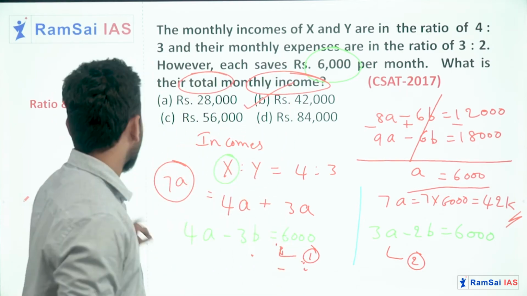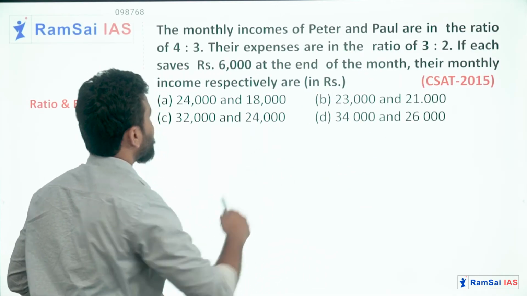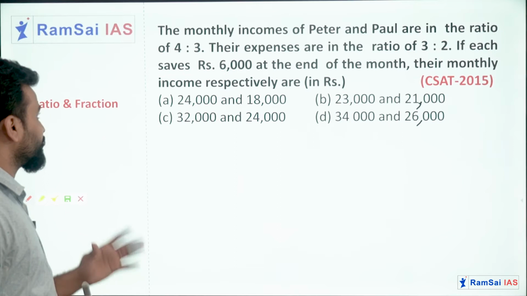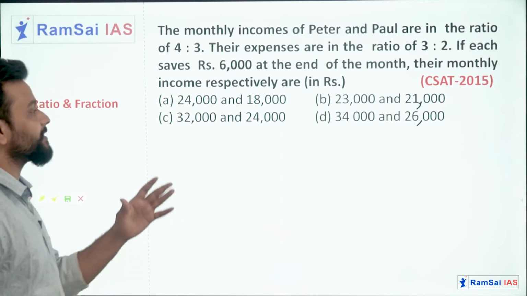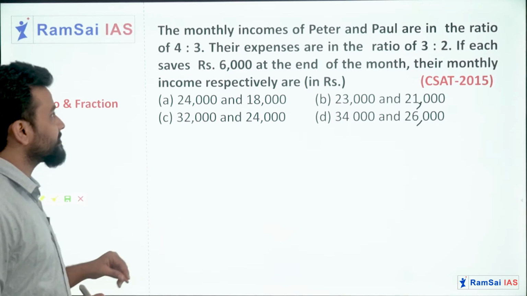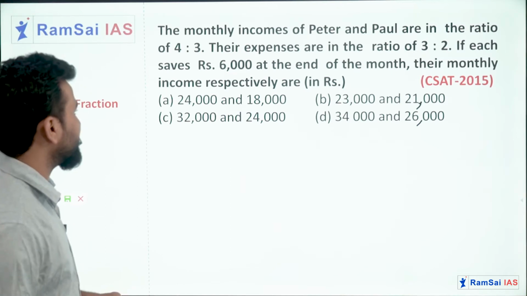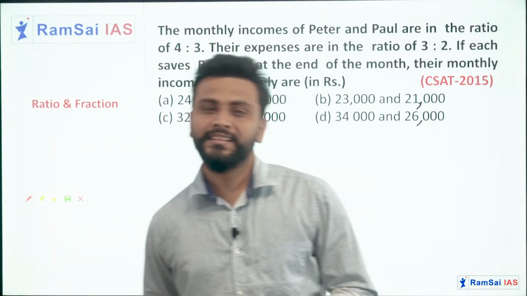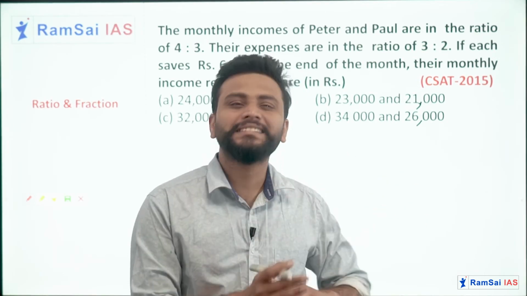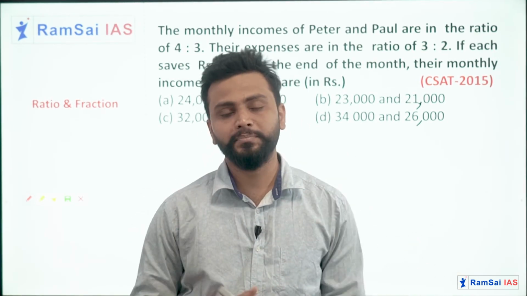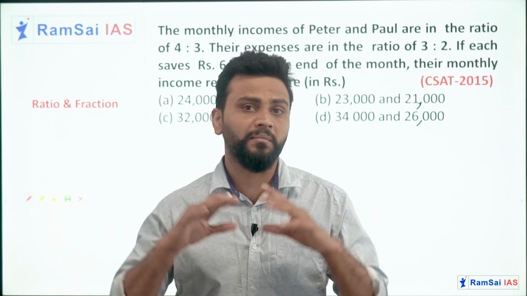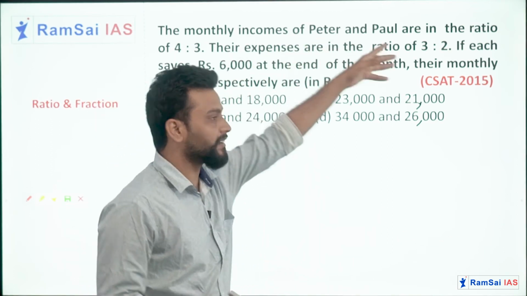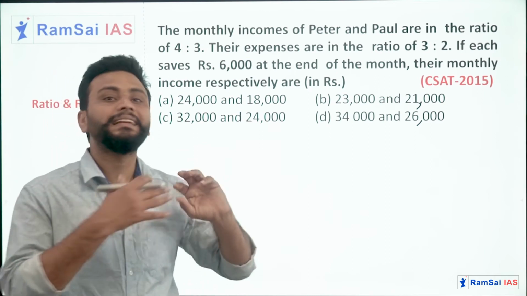Right? So the next one: the monthly incomes of Peter and Paul are in the ratio 4:3. Their expenses are in the ratio 3:2. If each saves 6,000 at the end of the month, their monthly incomes respectively are dash. See, this is an extension question for the previous one, right? Previously we calculated the combined income of A and B. Here the names were changed to Peter and Paul, and we need to find out their individual incomes.